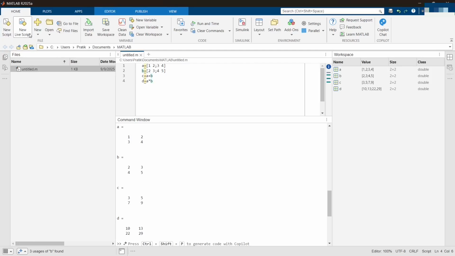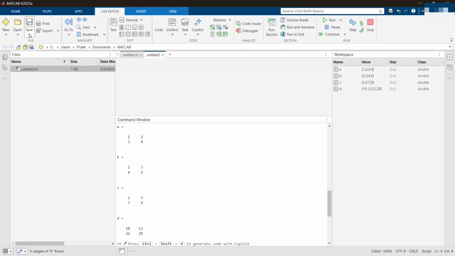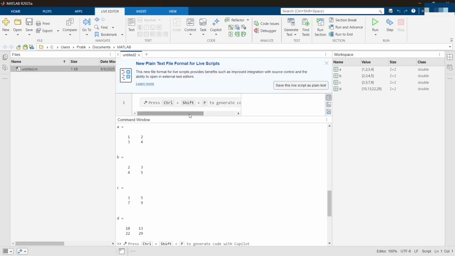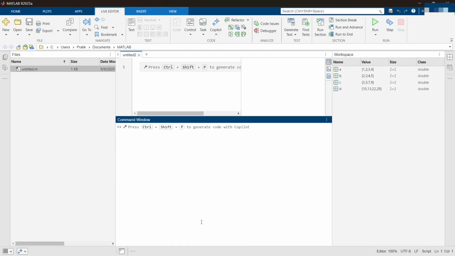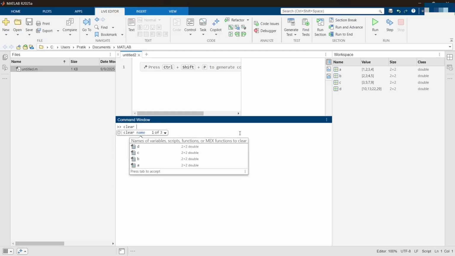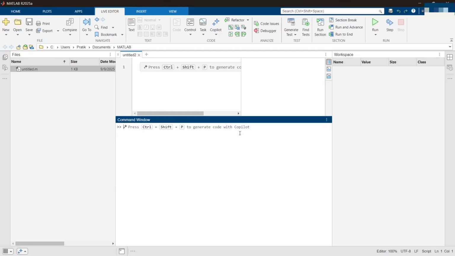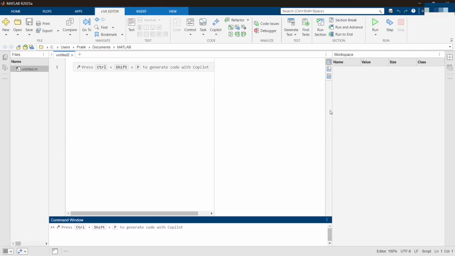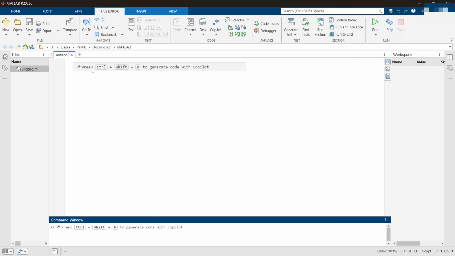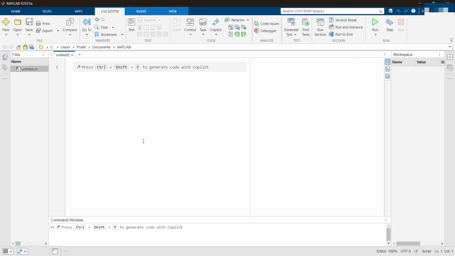We have another option called new live script. When I click this, another scripting option gets opened up. Let me clear this a little real quick and clear all. Okay. So now this is my live script option. Now what happens in live script? How is it different from your normal script? Here you can see the output on the right hand side, line by line as you command.